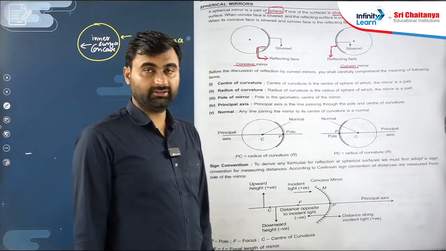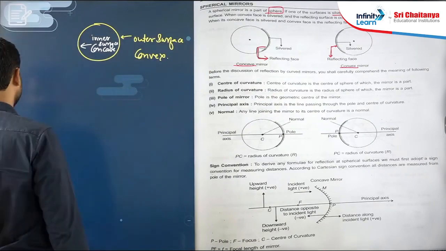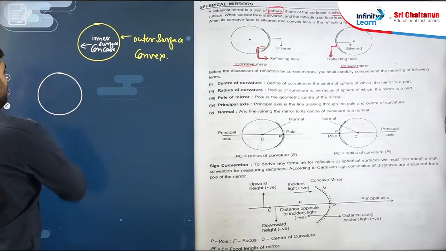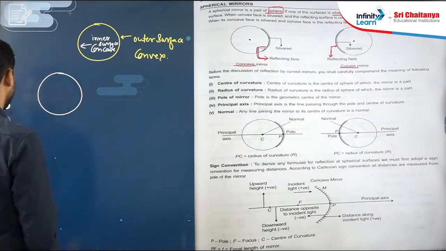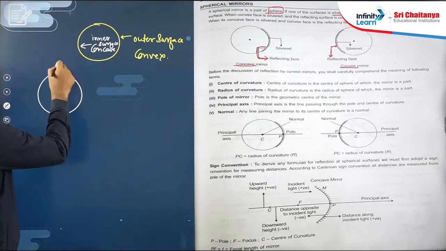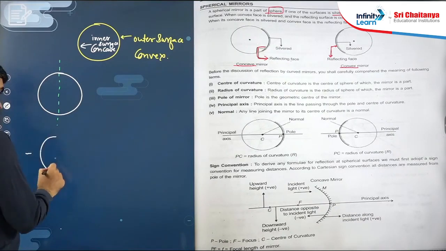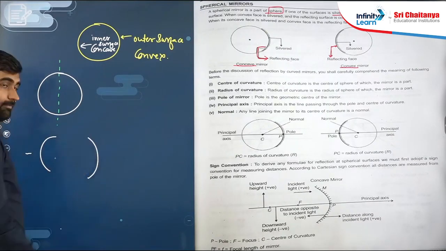And for convex, that also we discussed. We have this sphere, and we are cutting this sphere like this, then we have two parts, one part this one, another part this one.